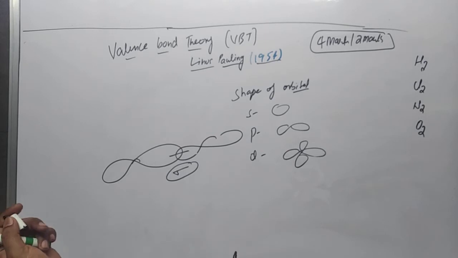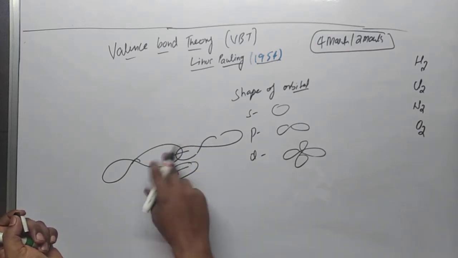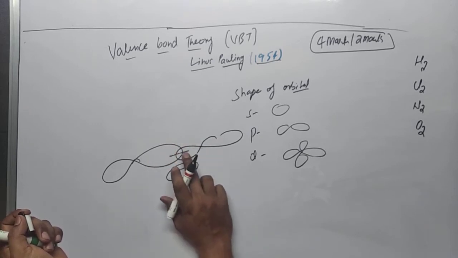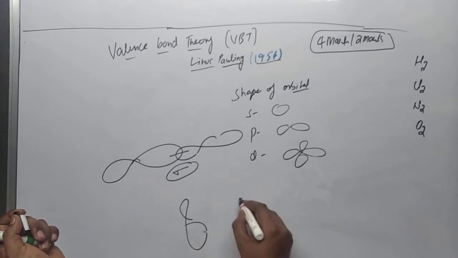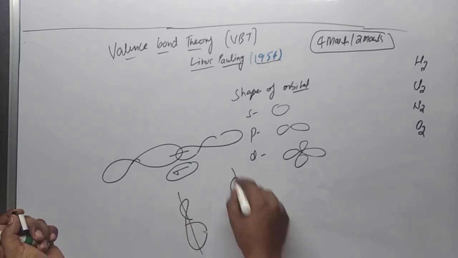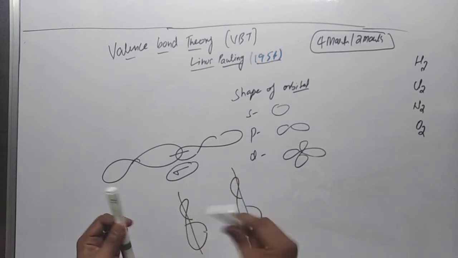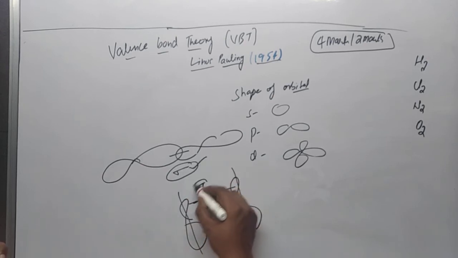In this VBT theory we have two types of bonds. Whenever orbitals combine end to end, we get a sigma bond. But whenever two orbitals are lateral, or parallel, there will be a bond between them, and that is called pi. You remember that sigma is stronger and pi is weaker.